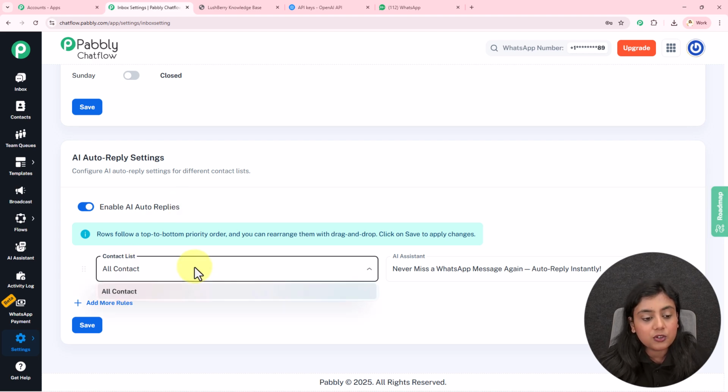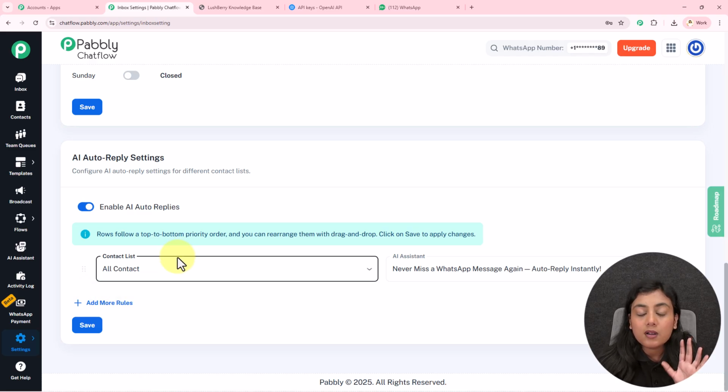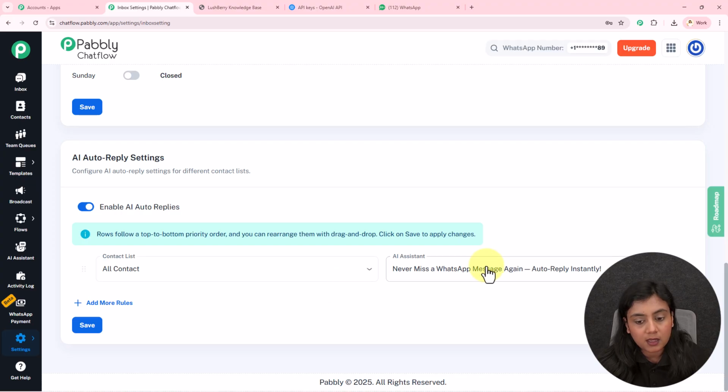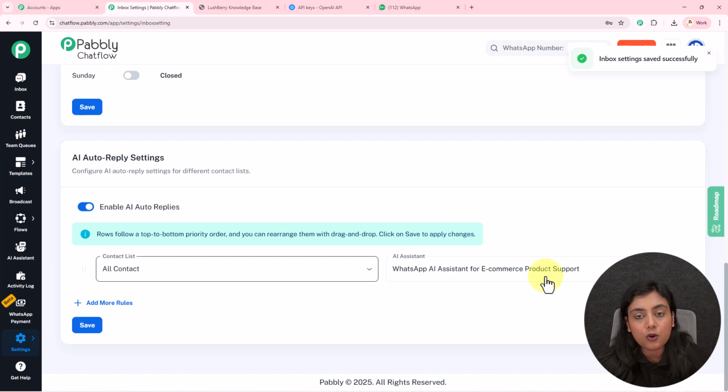You have to select the contact list, a specific one. If you have one, you can select that specific one. If you want this AI assistant enabled for all contacts, select all the contact lists from here. Then select the AI assistant from this drop down. This is my assistant. I will save this section. As soon as I do that, this AI assistant is automatically going to be enabled for all my contacts.